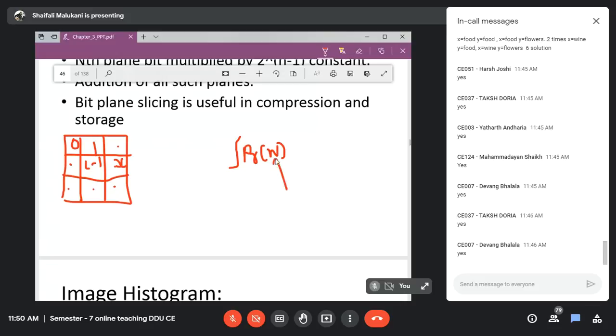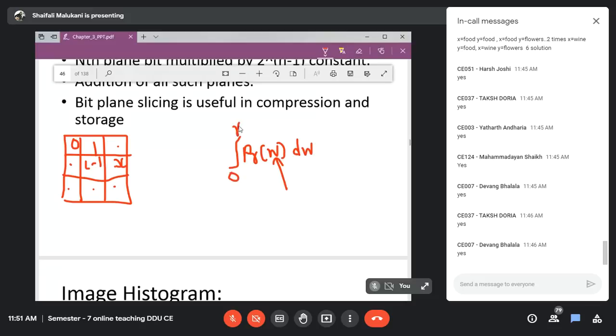W is a variable. I will write PR of 0, that means the probability of occurrence of 0 in input image R. If I write PR of 1, that means the probability of occurrence of 1 in input image R. In that way it will take. So I will integrate this over variable w, and w can take values from 0 to r.